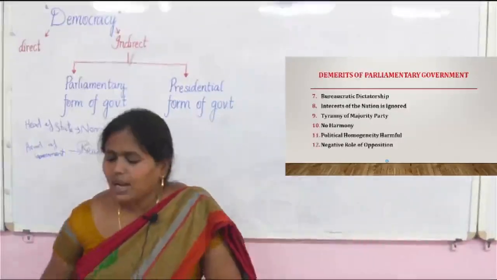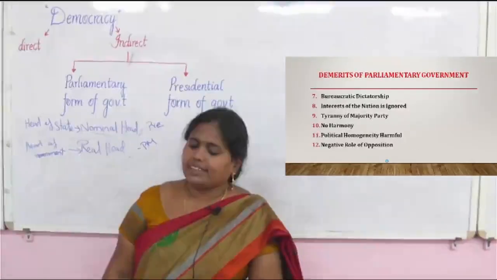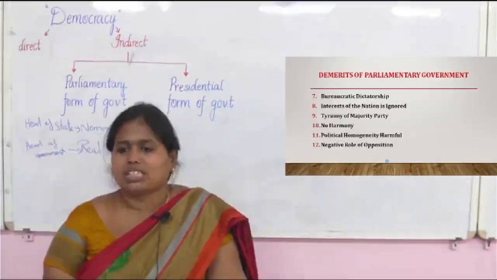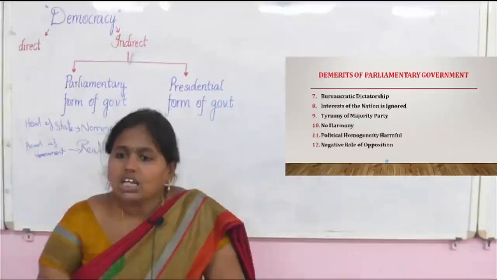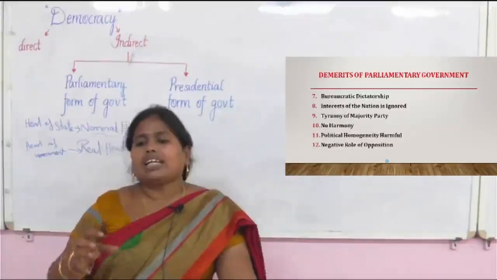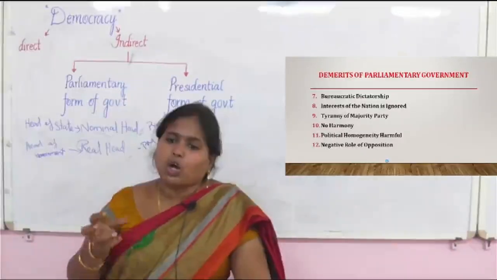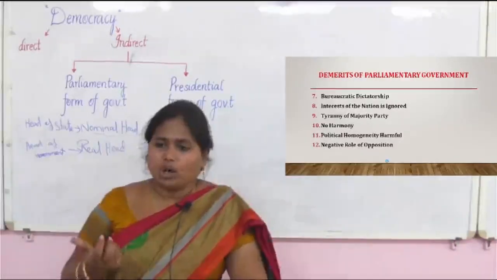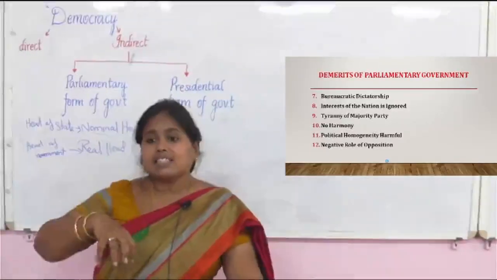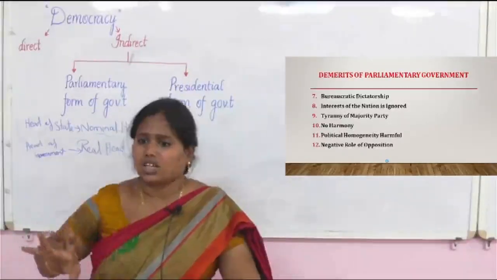Next one is bureaucratic dictatorship. As I said, the qualification of the ministers will be very low. So, while making any policies or decisions, they totally depend upon the bureaucrats. Bureaucrats means the IAS officers, educated qualified persons who assist the ministers in making any decision.